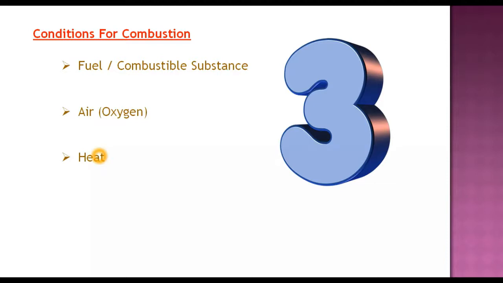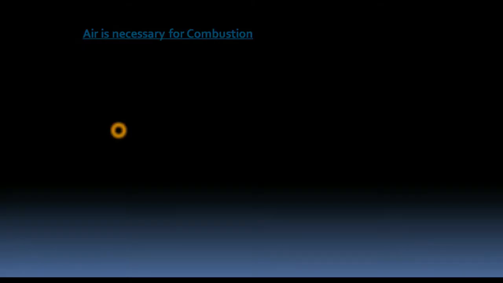Not all substances readily burn. Those substances which easily burn to produce a lot of heat and light are called combustible substances, and one such combustible substance has to be present for combustion to take place. Now the second factor, that is air. Now why is air necessary for combustion? To understand this, we'll do a small observation.